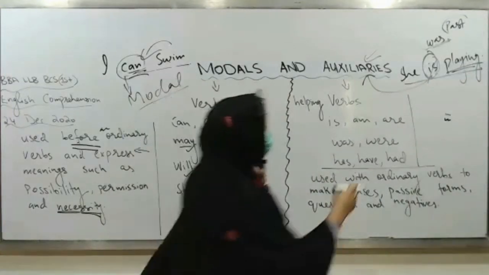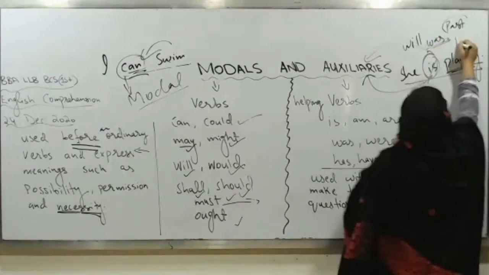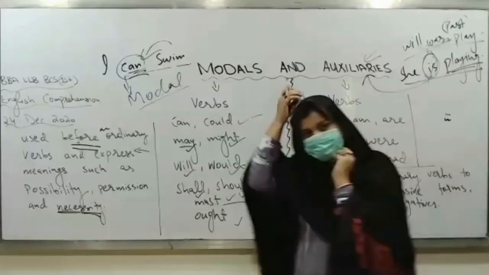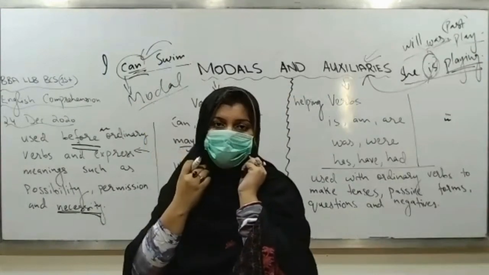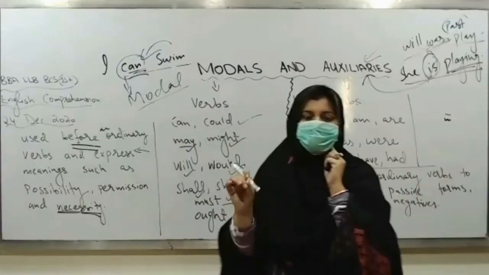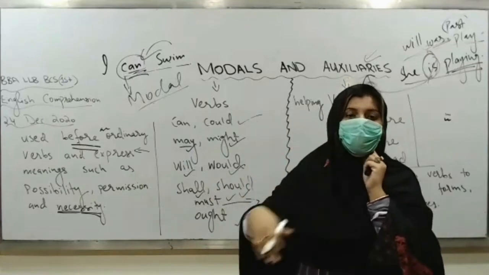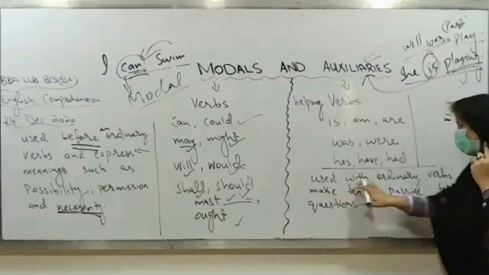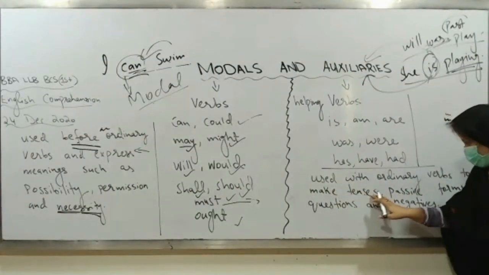In the same way, if I say will, she will play. So what I want to express is that will is used for any action that will take place in the future. So will, shall, is and are, has, have, had, they all are called auxiliaries. And why are they called auxiliaries? Because they are used with ordinary verbs to make tenses, the time of an action.